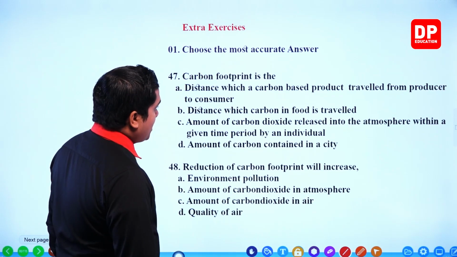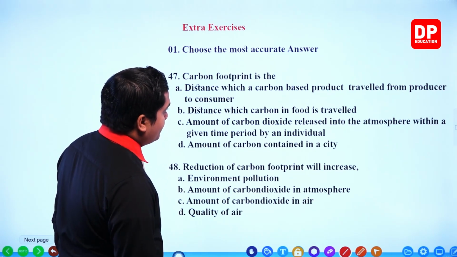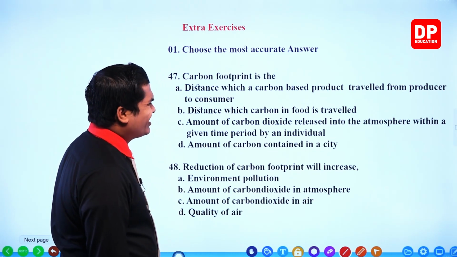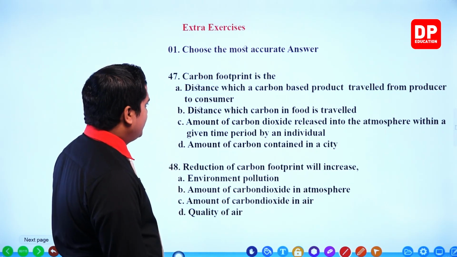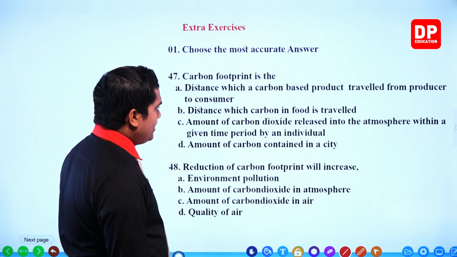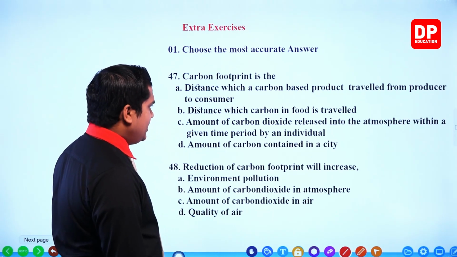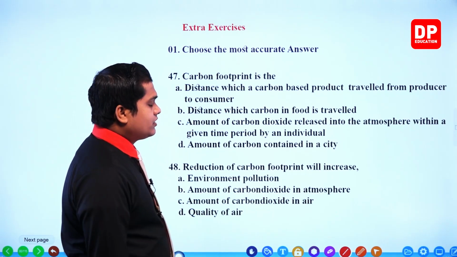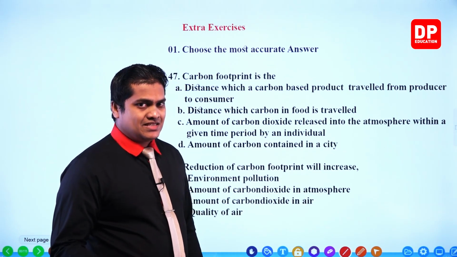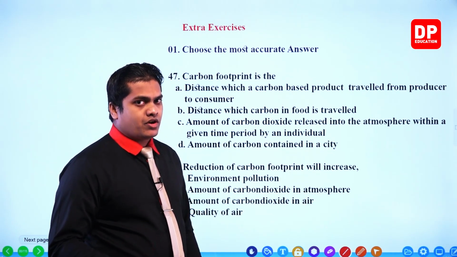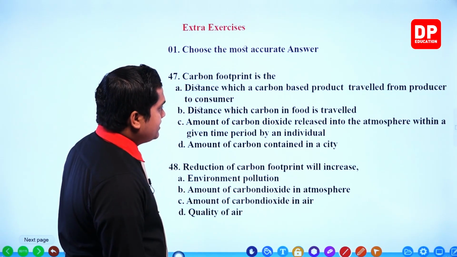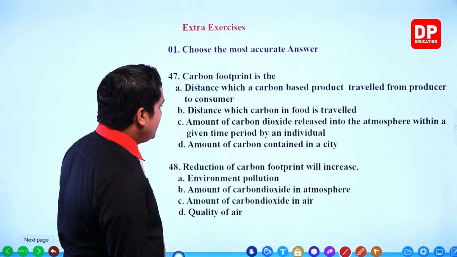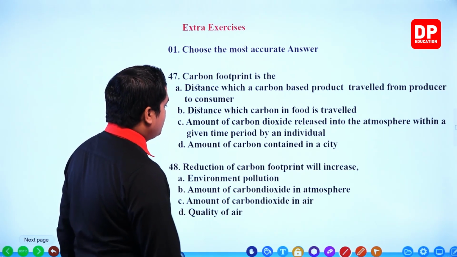The distance which a carbon based product traveled from producer to a consumer. Incorrect, right? It's not reflecting the carbon footprint. Distance which carbon in food has traveled. Incorrect. It's not reflecting the distance which a carbon based product travels. Okay, next one. Amount of carbon dioxide released into the atmosphere within a given time period by an individual.